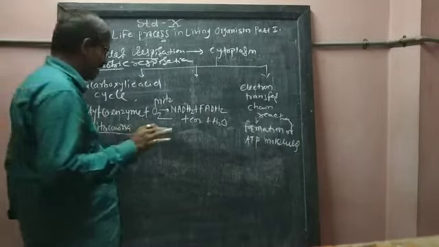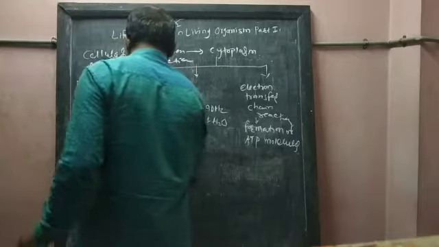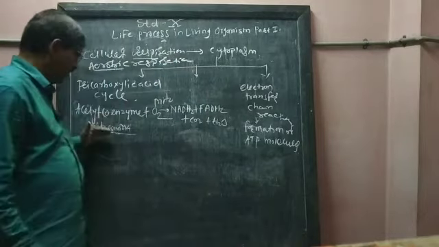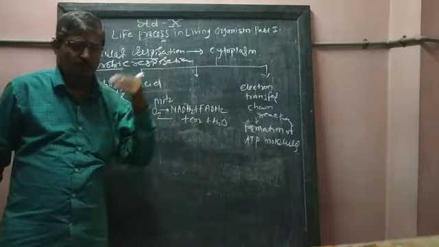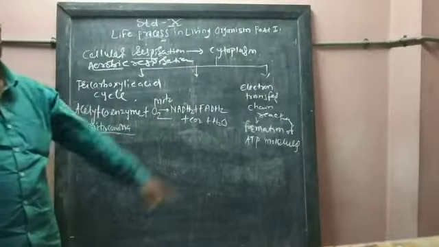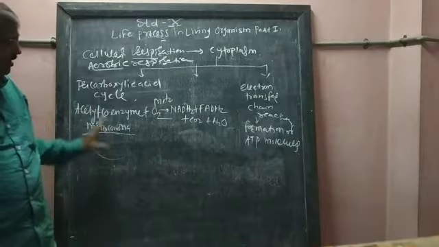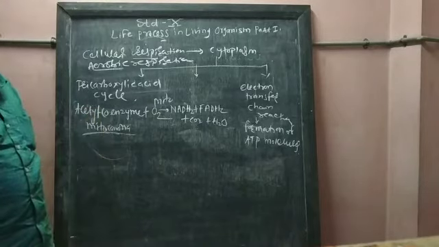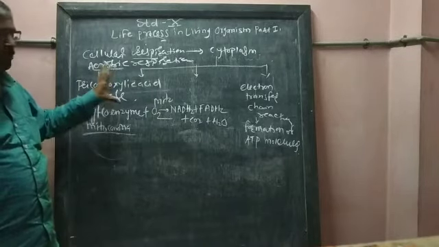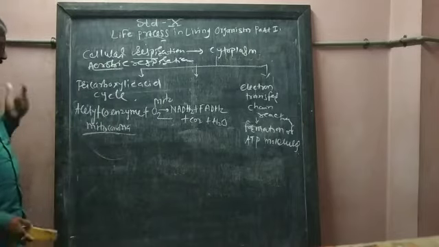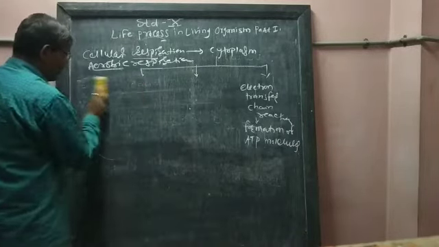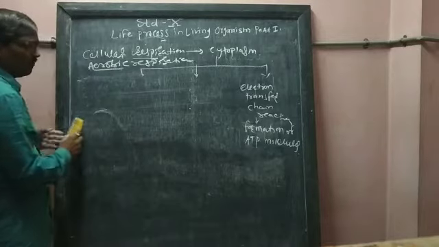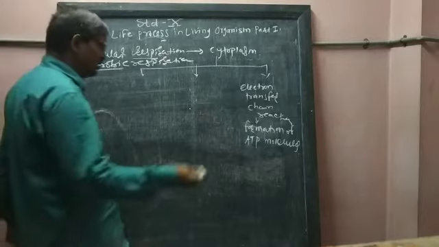Tricarboxylic acid cycle means the process in which acetyl coenzyme reacts with oxygen and produces NADH2, FADH2, 2 molecules of carbon dioxide and 2 molecules of water. Then these NADH2, FADH2, carbon dioxide and water molecules are formed.